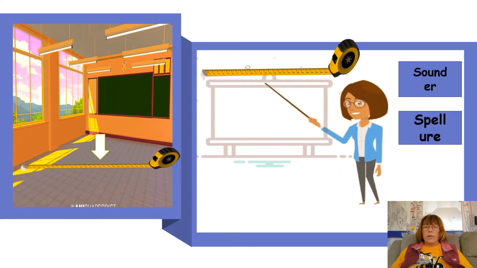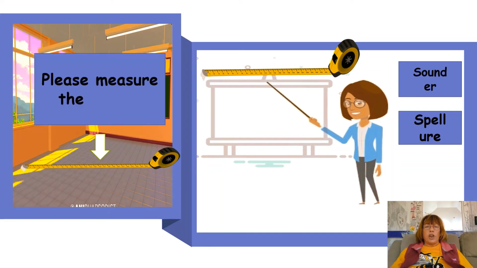So what about this? This is going to be a word that we use the sound ER, but we spell URE. Interesting. Let's look at the sentence. Please measure the board. Yes, the word measure. Can you see the measuring tape there that's being used at the top of the board to measure the board?